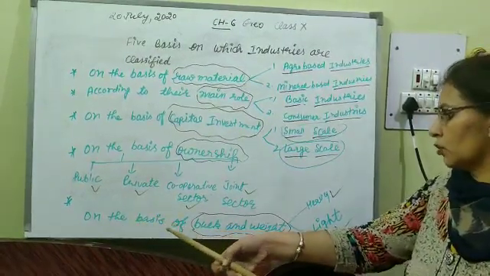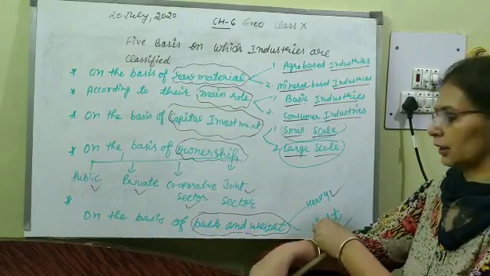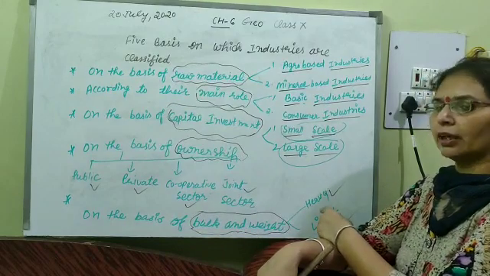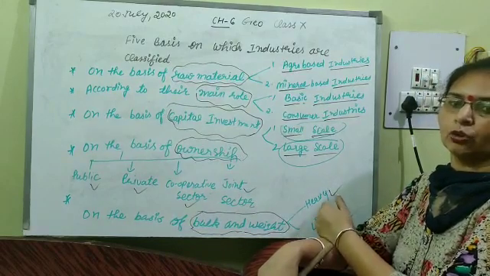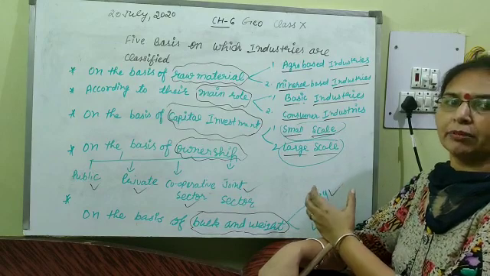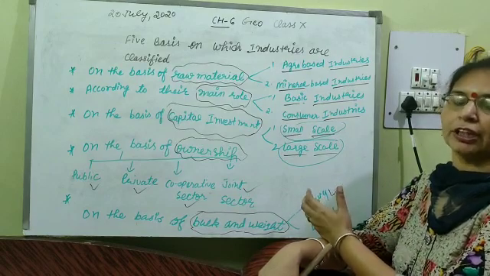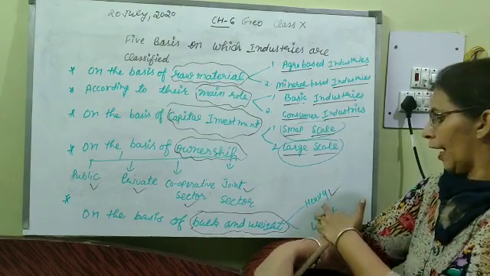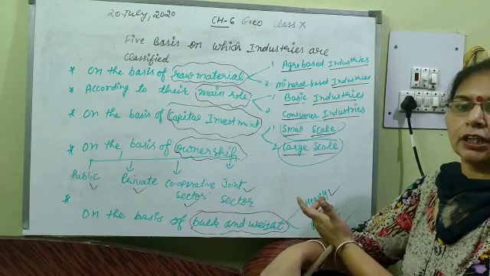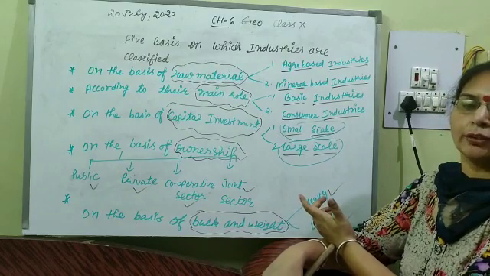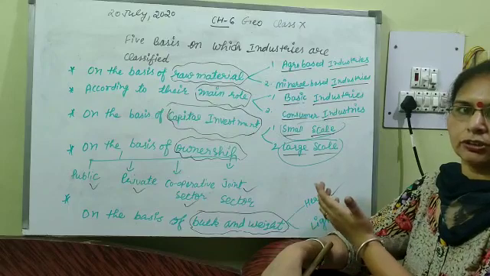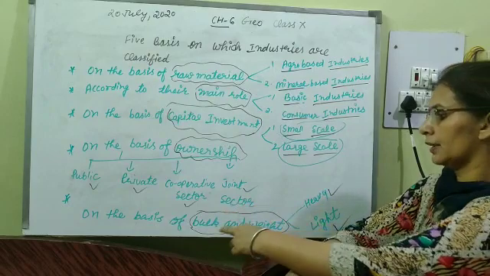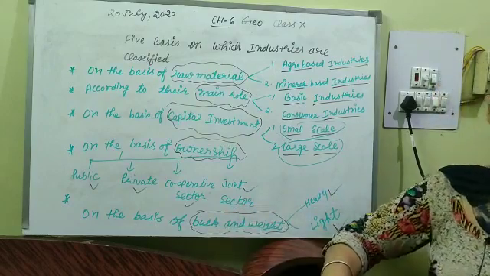Next is on the basis of bulk and weight, we can divide the industries into two parts: heavy industries and light industries. What are heavy industries? Heavy industries are those industries which use heavy material like iron and steel for manufacturing products. Oil mining, shipbuilding are the examples of heavy industries. Then light industries use light raw material and produce light goods such as electrical goods. Sofa making, furniture making are the examples of light industries.